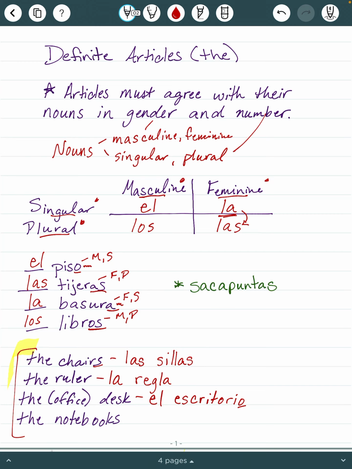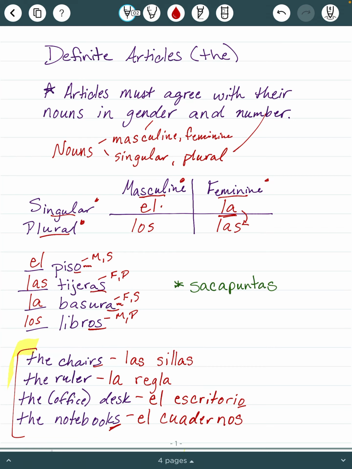And then the notebooks, if you don't know that word, you'll look it up. You will find the word cuaderno. And it does end in an O. It is masculine. And right now it's singular, el cuaderno. Now that's just the notebook, the one notebook. So we do need to make that plural, notebooks. So cuaderno ends in an O. That's a vowel. So we're going to add an S there, cuadernos.